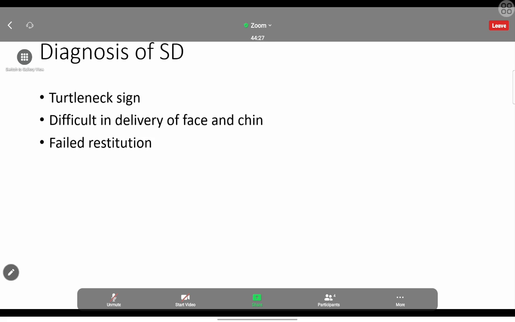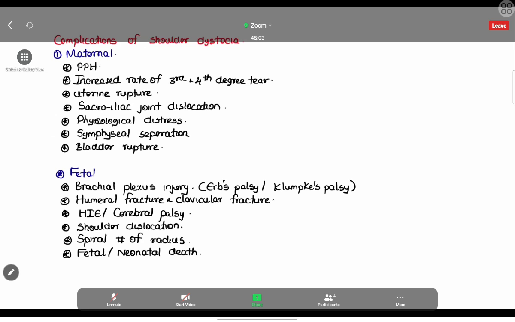Another thing is difficulty in delivery of the face and chin, because when the head passes through the pelvic ring, it won't come out. We will be seeing a part of the face, but getting up to the chin is so difficult. And failed restitution: because the baby gets stuck in the pelvic brim, we can't turn the baby. The restitutional movement won't happen, the turning won't happen. That is a failed restitution. We have to have an idea how to diagnose shoulder dystocia.